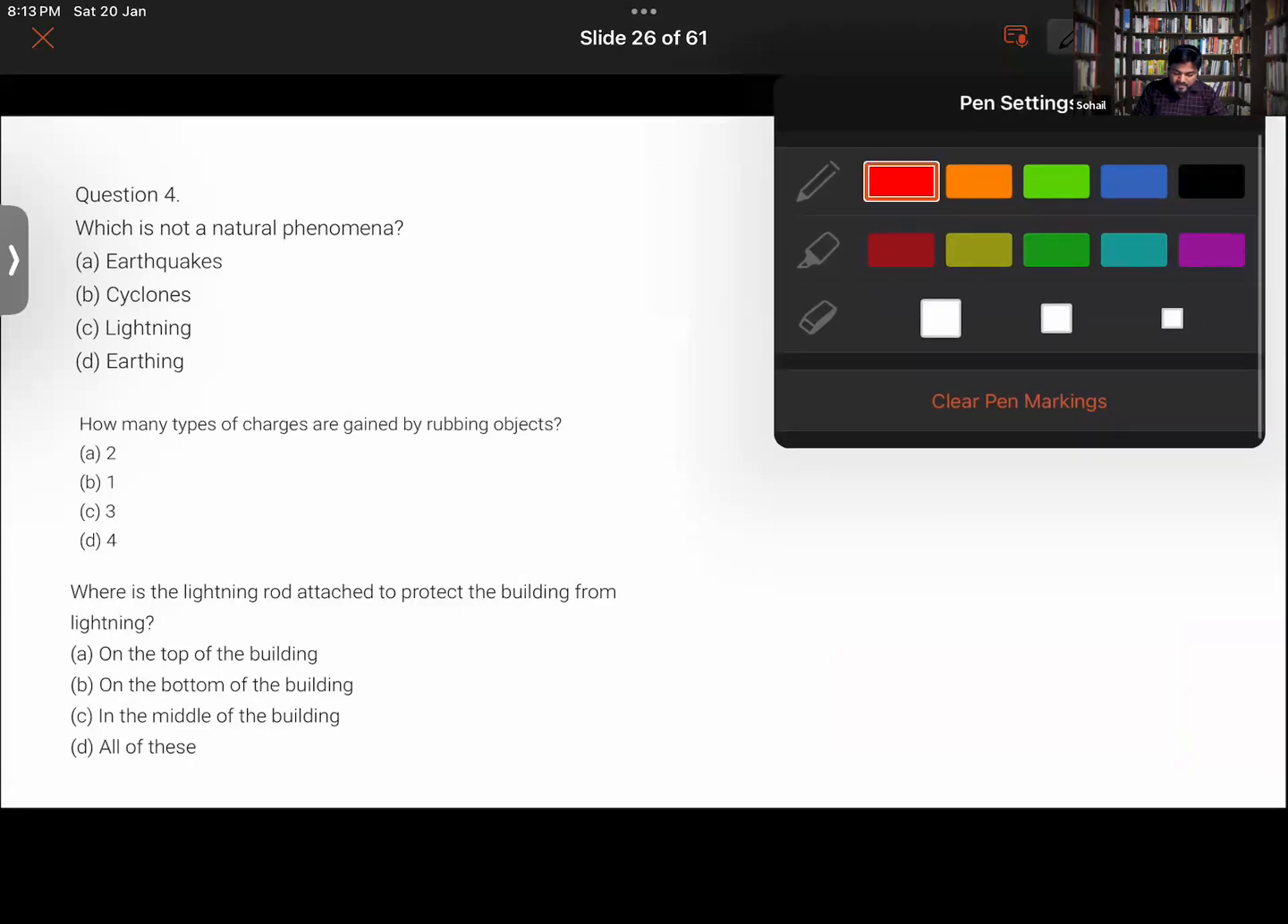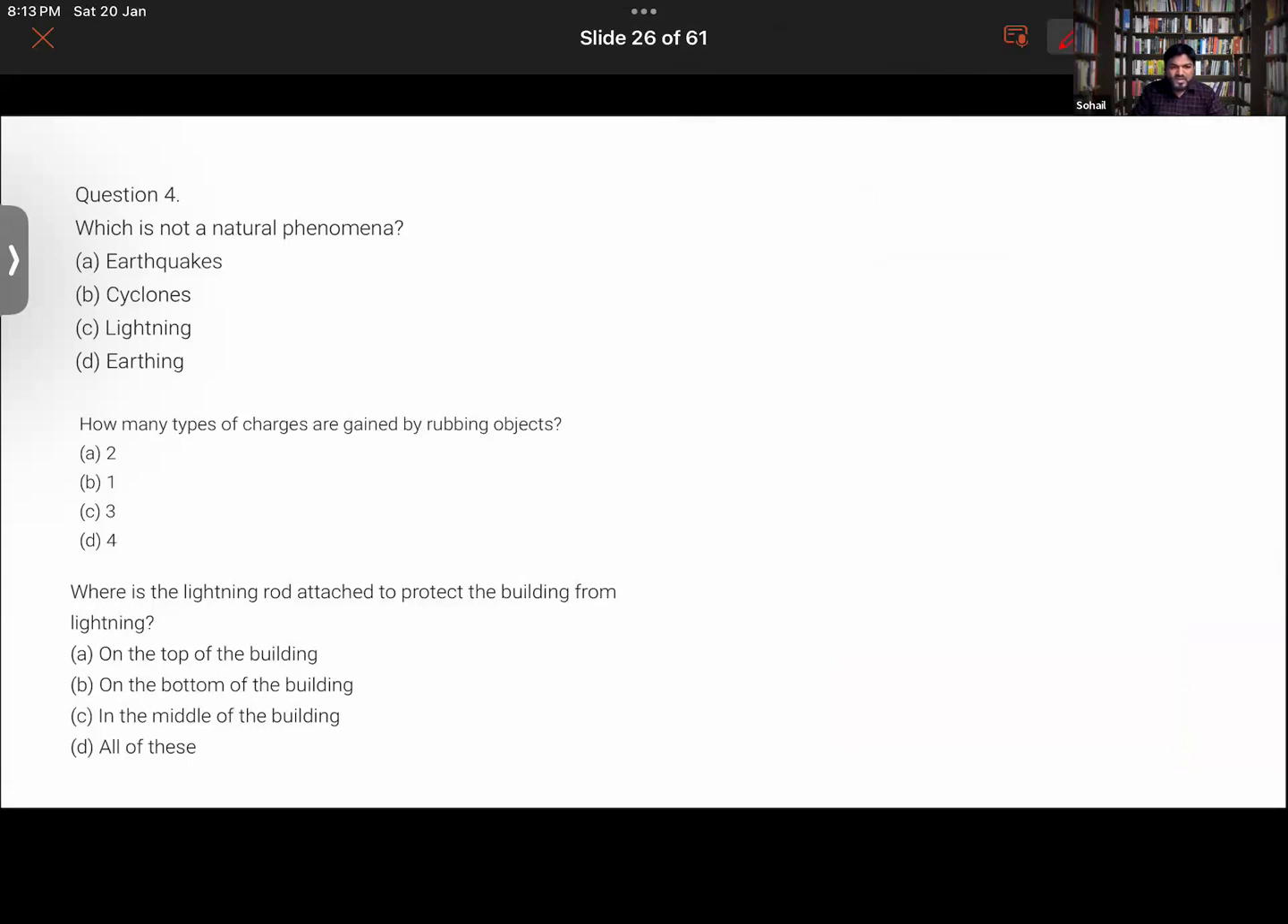Okay. By the way, you guys must have done these questions earlier also, but still, for the sake of revision. First question, which is not a natural phenomenon? Arhan, answer this one. Earthing. Moaz, you answer the second one. Earthing, that is correct.